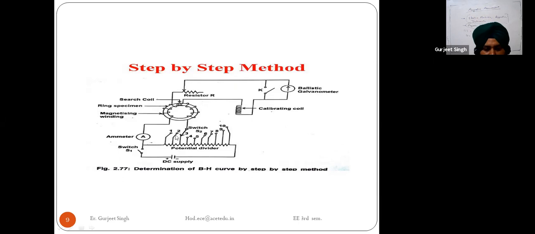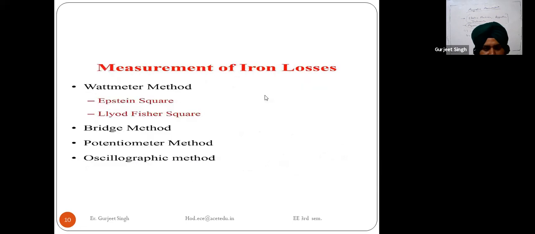When I connect to switch 2, this ballistic galvanometer will show the second reading of B, then third, fourth. When we move this potential divider, this switch, to different positions, it gives different readings of the magnetic flux. So it helps to calculate the different values of B and H using this ballistic galvanometer.